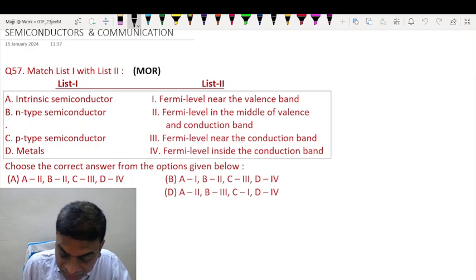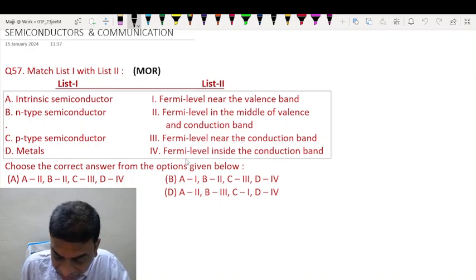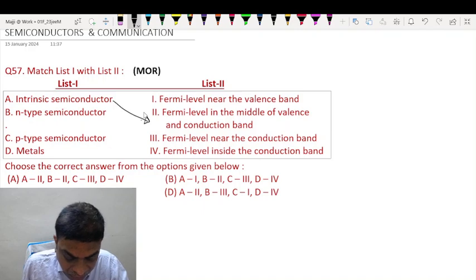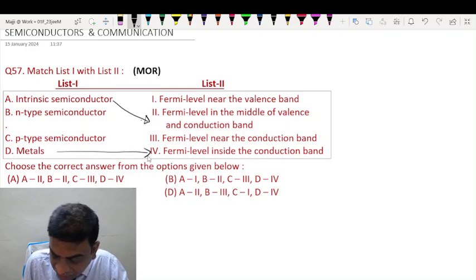Now in intrinsic semiconductors, it lies in the middle of the valence band and the conduction band. So A should be mapped with 2. Then in metals, they lie well inside the conduction band. So D should be mapped with 4.